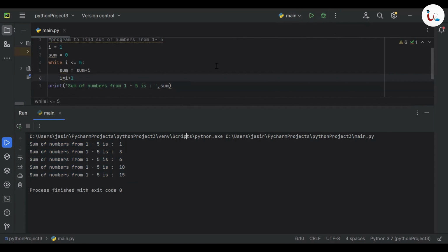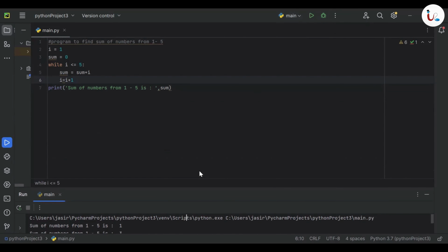So now what happened? How is this code working? Initially, you can see we have a variable I, right? The value of I is now in the computer memory. We have a variable I. The value of I is now 1. Okay.